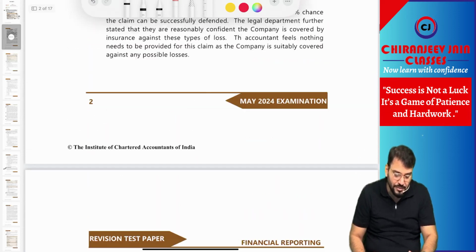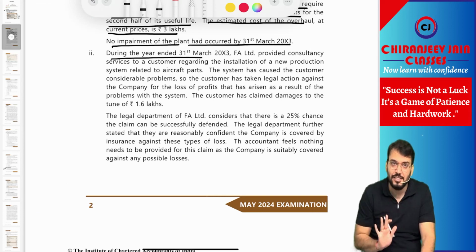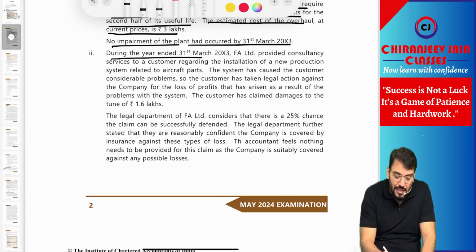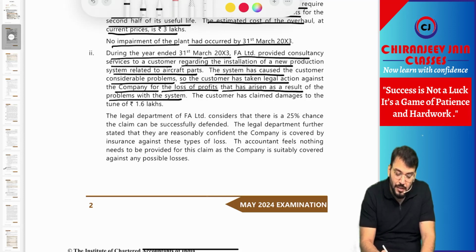They have given the second part. One more part has been given in this. During the year ended 31st March 2003, FA Limited provided consultancy services to a customer regarding the installation of a new production system related to aircraft parts. The system has caused the customer considerable problem, so the customer has taken legal action against the company for the loss of profit that has arisen as a result of the problem with the system. The customer has claimed damages to the tune of 1.6 lakh.